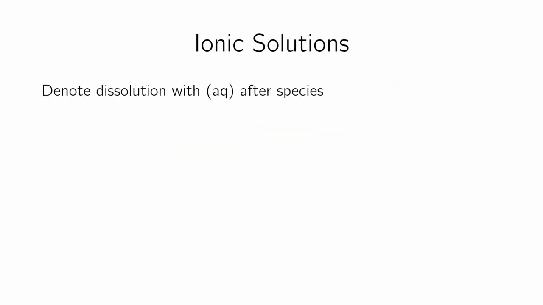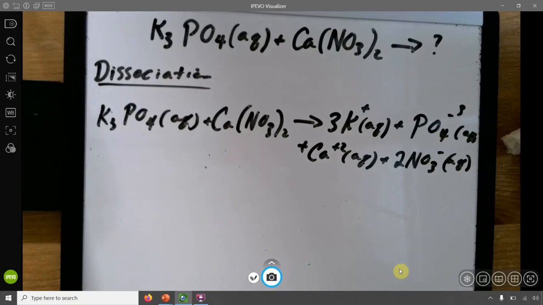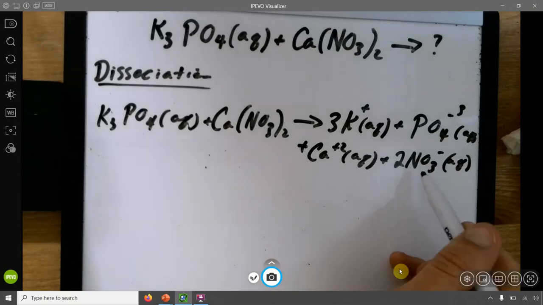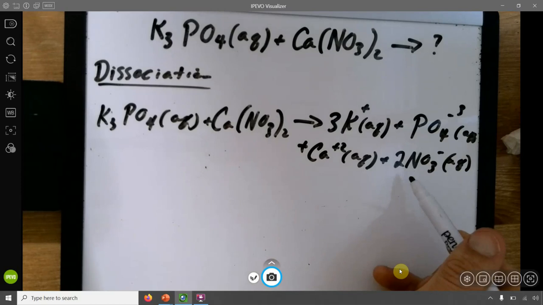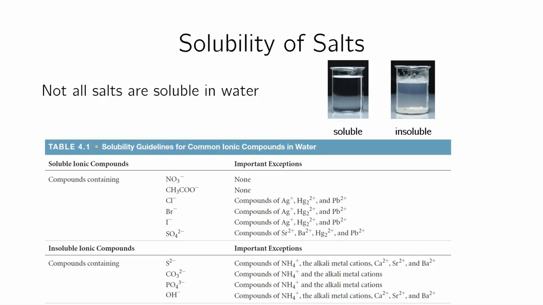Nitrates are always going to be soluble, so it doesn't really matter here if it's potassium and nitrate together or calcium and nitrate together. That's going to be soluble. The trick here is to figure out what happens with the phosphate, because phosphate is the one that's going to give us any trouble. Phosphate tends to be insoluble. But potassium phosphate is soluble because it's an alkali metal. But calcium phosphate, that will not be soluble.